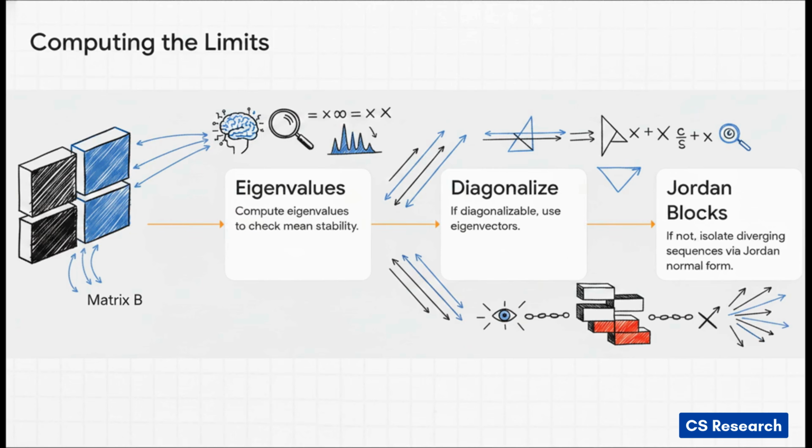Under the hood, the linear algebra engine driving all of this relies on a very specific sequence. First, the expected values are propagated using a massive block diagonal matrix called matrix B. Next, the algorithm computes eigenvalues to check for baseline mean stability. Now, if the matrix is diagonalizable, it cleverly uses linear combinations of eigenvectors to find the stable limits. But if it is not diagonalizable, the algorithm has to use Jordan normal form blocks to systematically isolate and remove mathematically diverging sequences using symbolic tracking.